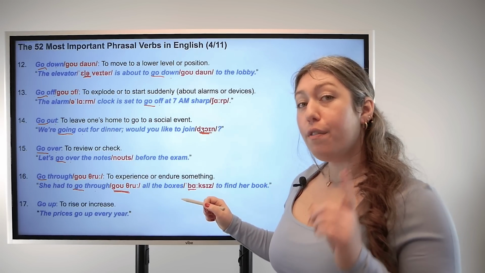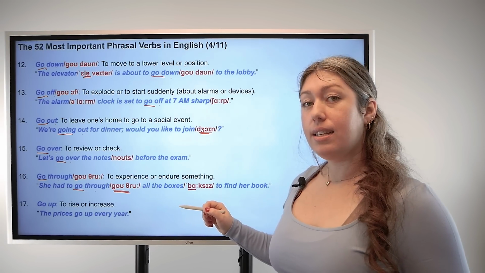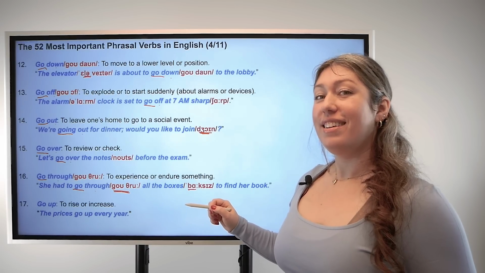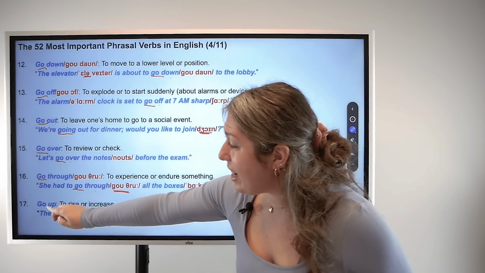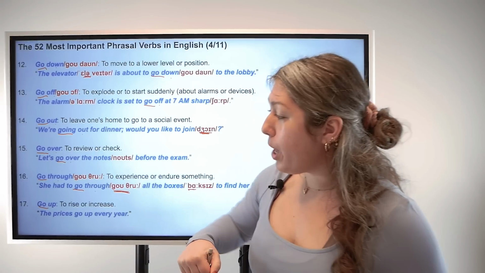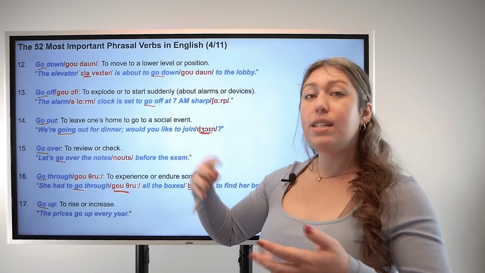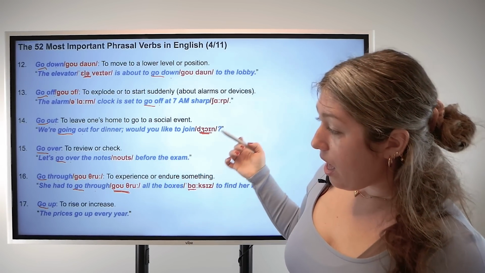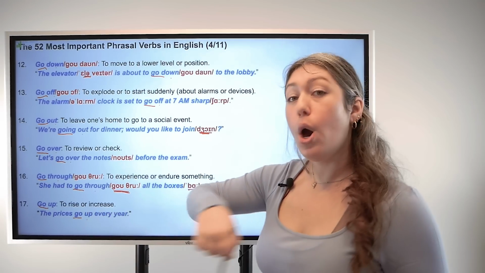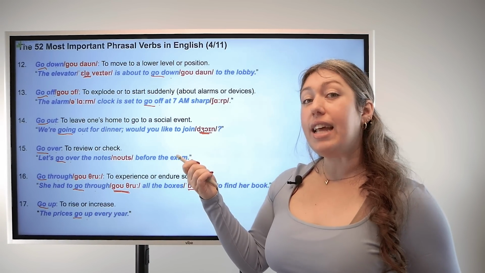And boxes has emphasis on the first syllable. Boxes, boxes. Okay. And 17, go up. Base verb go, particle up. This means to rise or increase. For example, the prices go up every year. The prices increase every year.